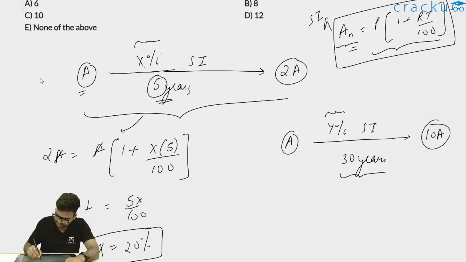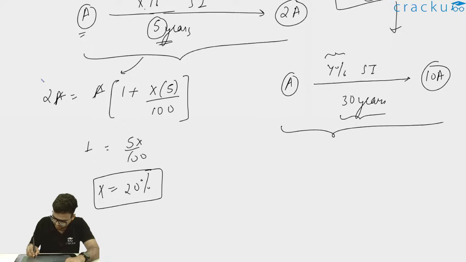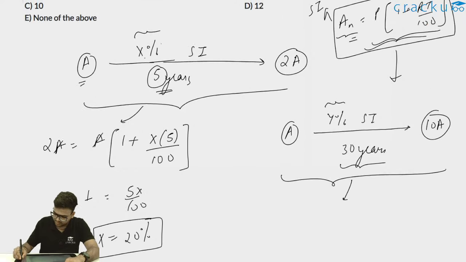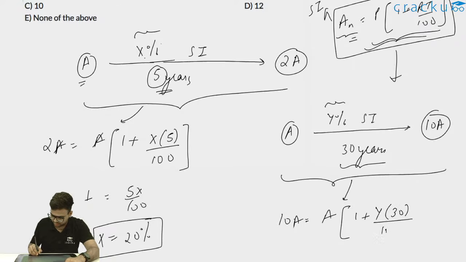Now I'll apply the same formula for the second scenario. For this one, my AN will be 10A. That is, the amount after 30 years is 10A. So 10A is equal to A into, what is 1 plus, what is my rate of interest now? Rate of interest is y, so 1 plus y into the time period, which is 30 years. So 1 plus y into 30 divide by 100.